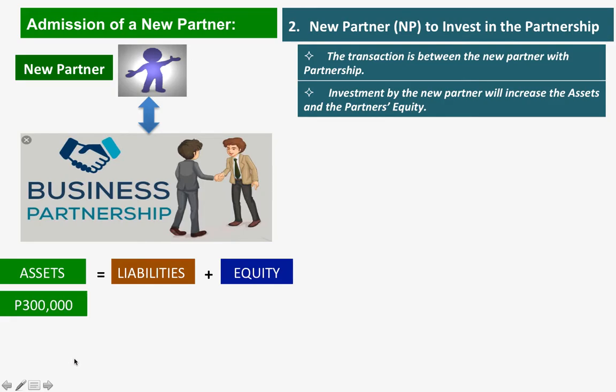And accordingly, the new partner will be given the corresponding capital in the partnership. Okay? So in this case, the partner made a contribution of 300,000, and in return, the partnership will give the new partner a capital of 300,000.